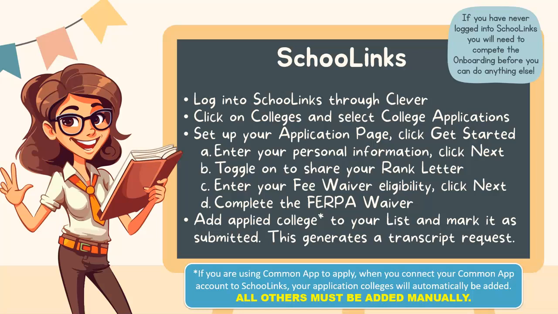So for the slide here though, you will log into School Links through Clever. Click on colleges and then select college applications, and then you're going to set up your application page. So you're going to want to click Get Started. It will ask you to enter your personal information such as your address. The next one is whether you want to share your rank.